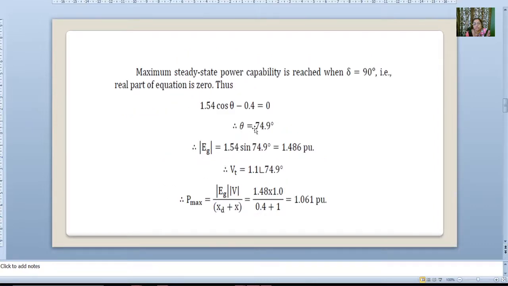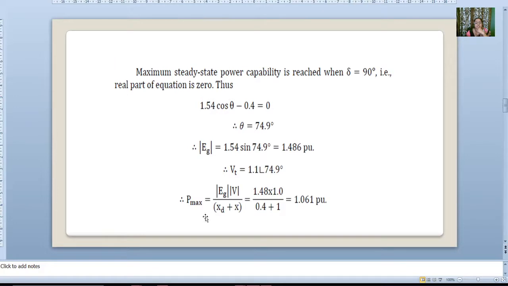So we have solved that and we get the value of theta. Now from that theta, put in the equation for Eg, we get the value of Eg as 1.486 per unit. Vt is already given, and theta we have already calculated.